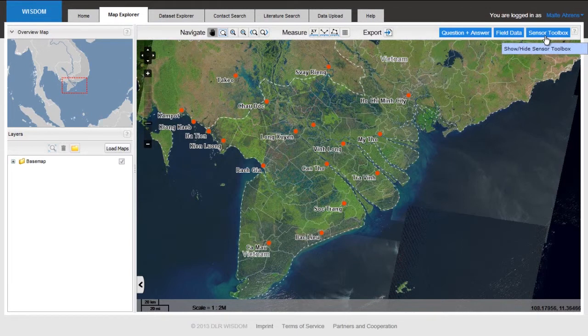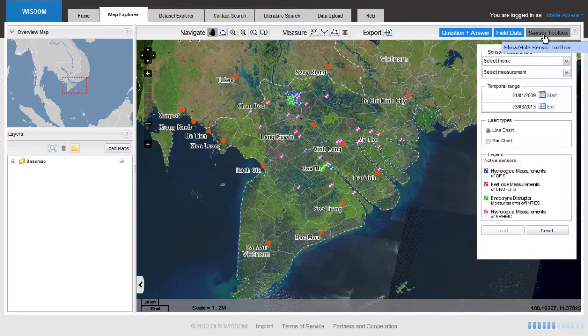As you may have heard already in former presentations of our project, we have a large measurement network of sensor stations in the Mekong Delta. Sensor stations in situ that measure water level, pH, salinity, water quality, and so on. I activate these sensors by clicking here at Sensor Toolbox. Now you can, at one shot, see where all the sensors that we have in the Mekong Delta are located.